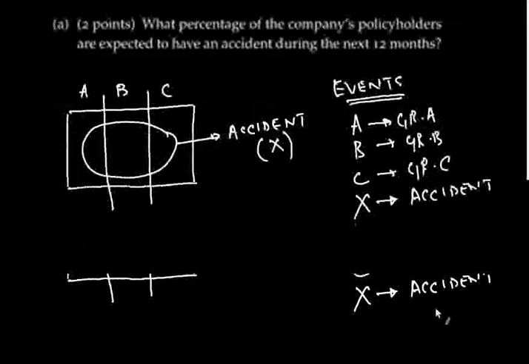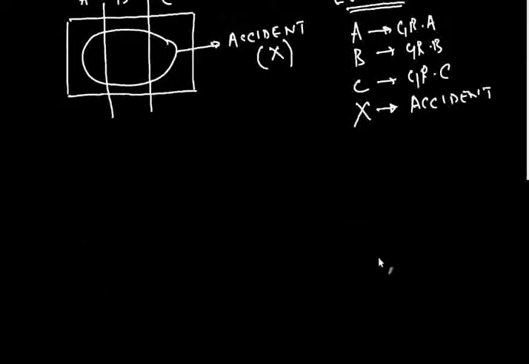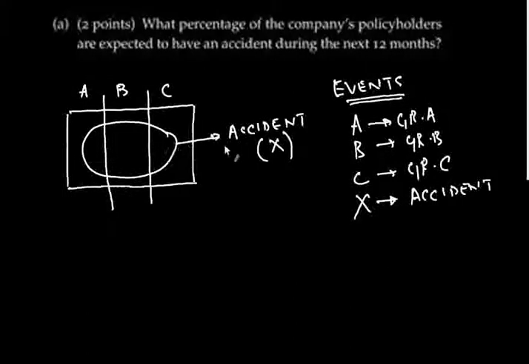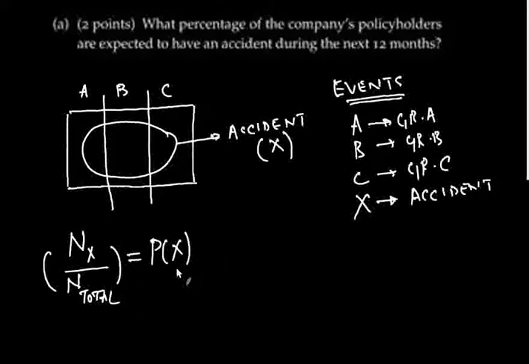Now this turns out to be the same as the probability of X, and you can see why. The percentage of a company's policyholders who are expected to have an accident would be the number of people in group X divided by the total number of policyholders. Well, this expression is simply equal to the probability of X. So if we find the probability of X, then we find the percentage of the company's policyholders who are expected to have an accident. That's what the question is.